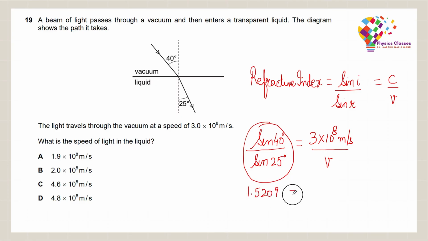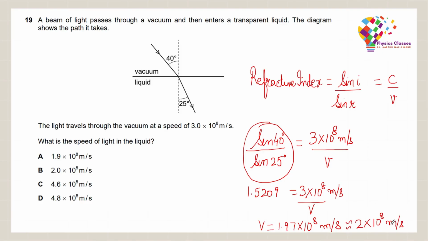And now when I rearrange this to calculate the value of v, I get v as 1.97 into 10 to the power 8 meters per second. Now when I will round this off, 1.97, it will come out to be 2 into 10 to the power 8 meters per second. So the correct option here would be option B.